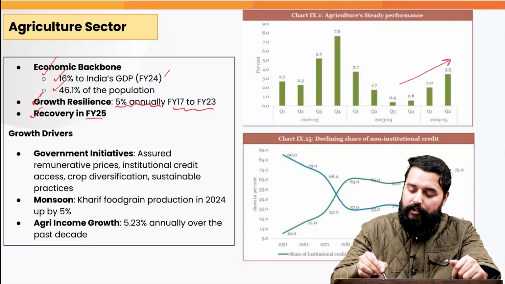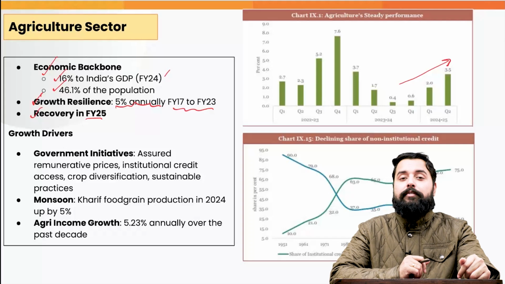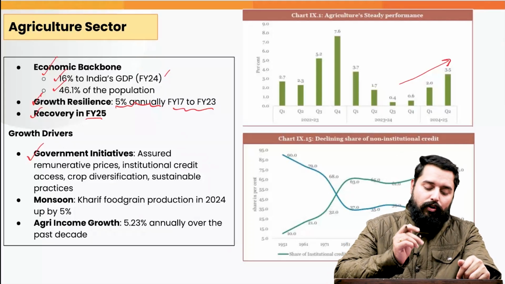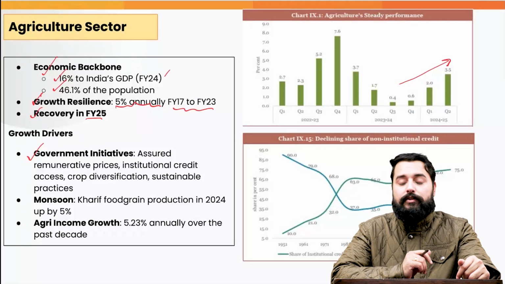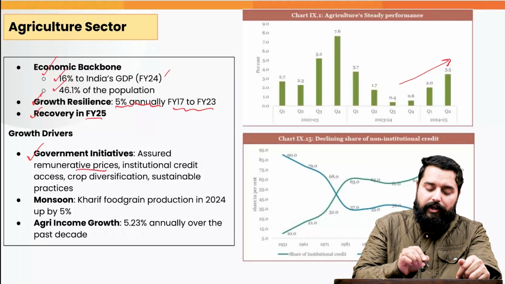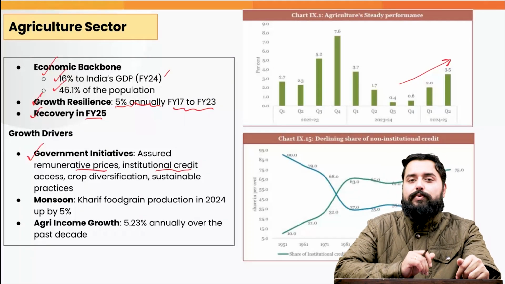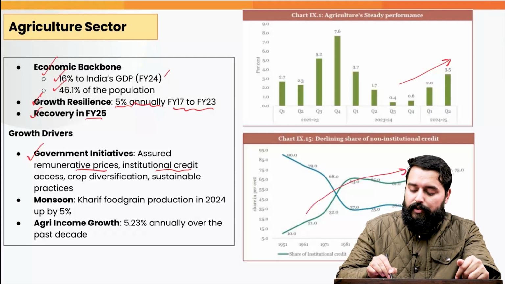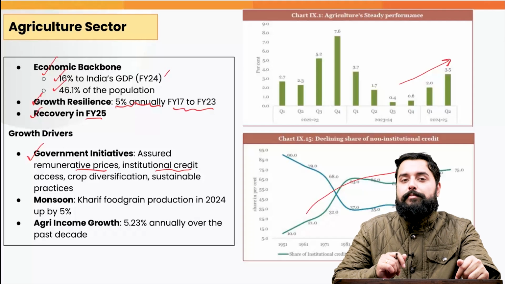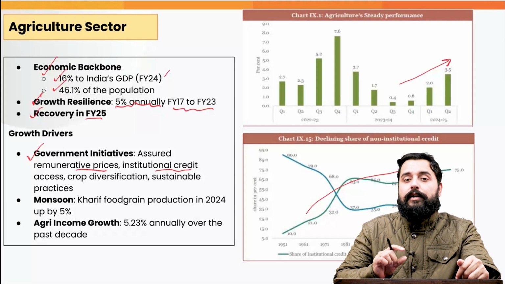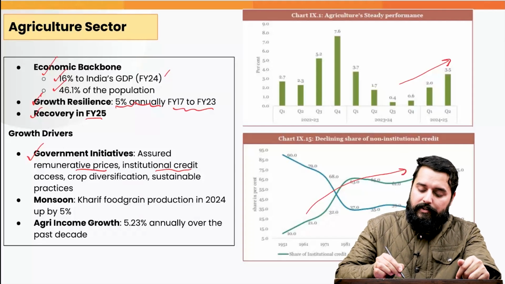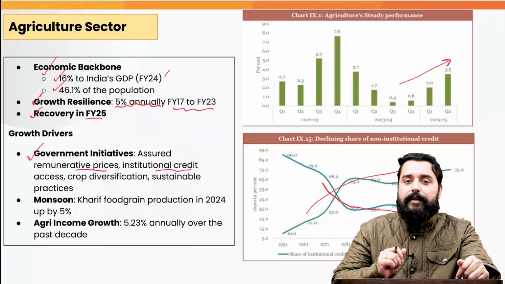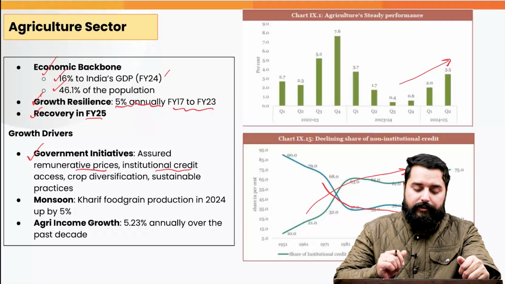We can observe this especially. Now, what are the drivers which are driving the growth in the agriculture sector? One, there are the government initiatives. The government is coming up with initiatives to assure remunerative prices to improve the institutional credit access. We can observe from this graph that the institutional credit for the farmers in India has been increasing. That is the credit from the side of banks, whereas the non-institutional credit has been decreasing. For example, the credit from the money lenders, non-institutional creditors, etc.